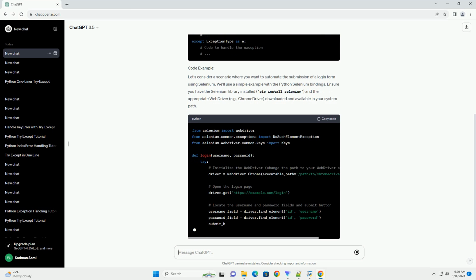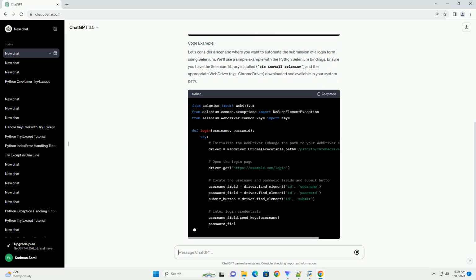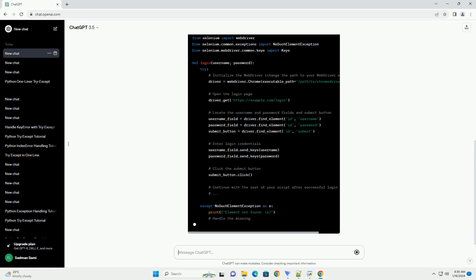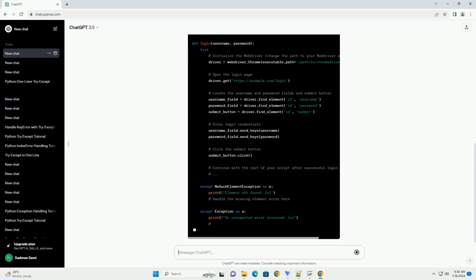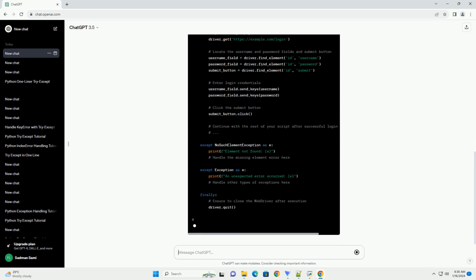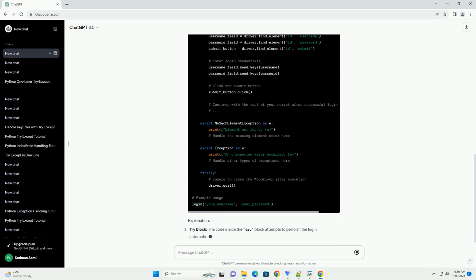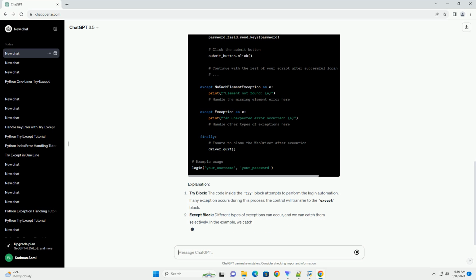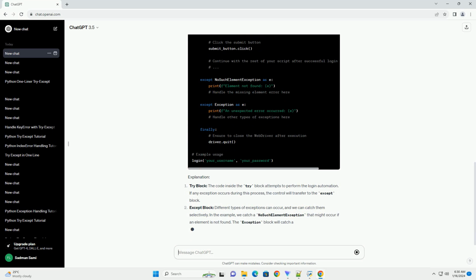Let's consider a scenario where you want to automate the submission of a login form using Selenium. We'll use a simple example with the Python Selenium bindings. Ensure you have the Selenium library installed, pip install selenium, and the appropriate webdriver, for example ChromeDriver, downloaded and available in your system path.